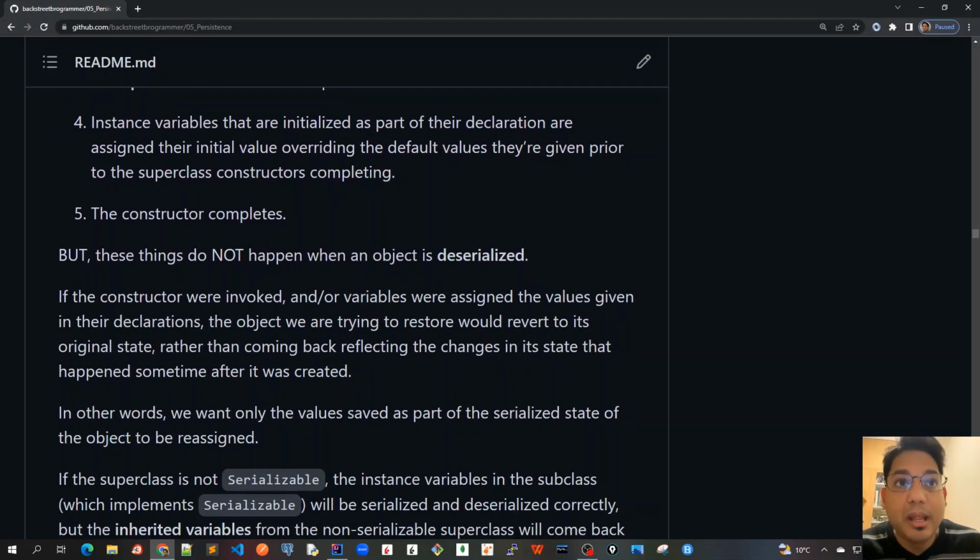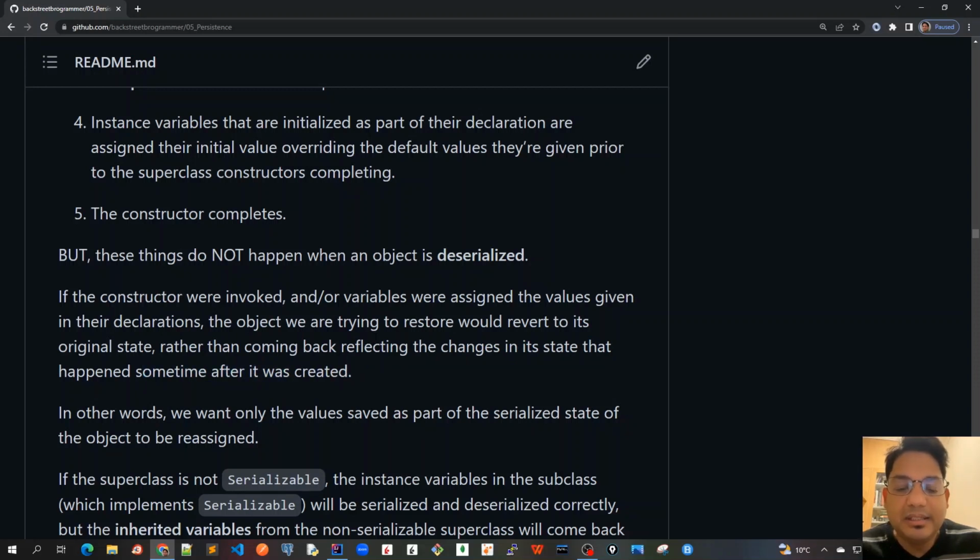But these things do not happen when an object is deserialized, right? Now just think about it. If during the deserialization process we called the constructor same as the new operator, then the whole purpose of serialization and deserialization has no meaning. If the constructors were invoked and our variables were assigned the values given in their declarations, the object we are trying to restore would revert to its original state, rather than coming back reflecting the changes in its state that happened sometime after it was created.